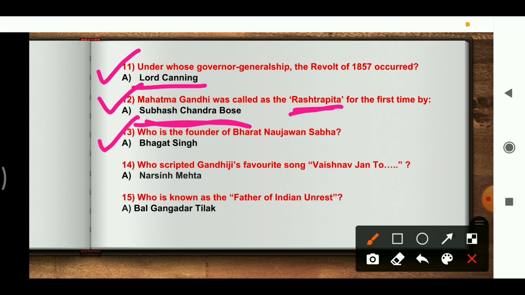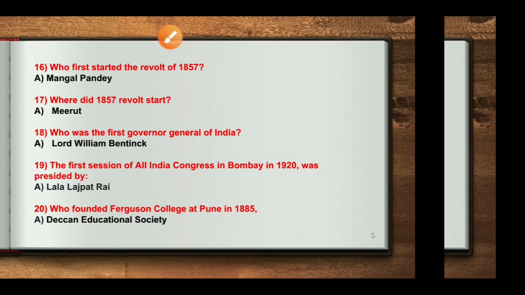13th question is, who is the founder of Naujawan Bharat Sabha? The answer is Bhagat Singh. Who scripted Gandhiji's favorite song Vaishnav Jan To? The answer is Narsinh Mehta. Next, 15th one, who is known as the father of Indian unrest? Bal Gangadhar Tilak is known as the father of Indian unrest.